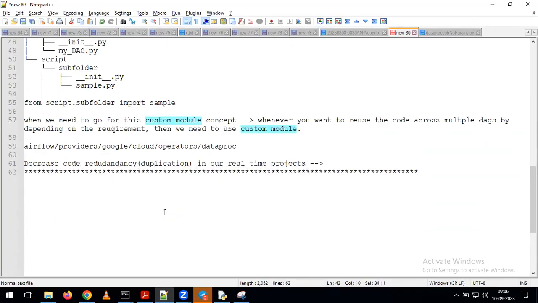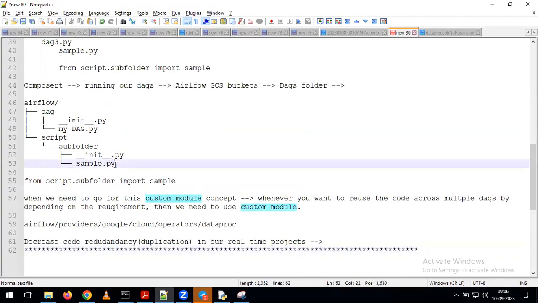Sir, can we use this in real time? Yeah, we are going to use it in real projects. That's the reason we are discussing it. Rarely or daily? Rarely. So in your project, if the code you are writing is reusable across multiple DAGs, then we can go for the custom module. But if the code is not reusable, then we do not need to go for a custom module.